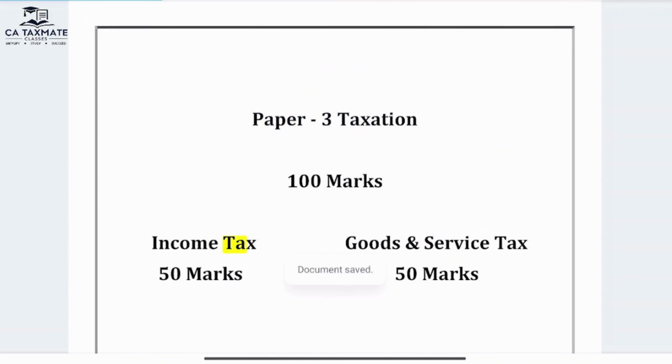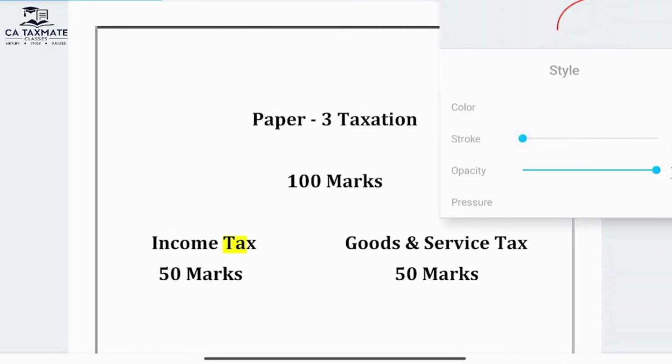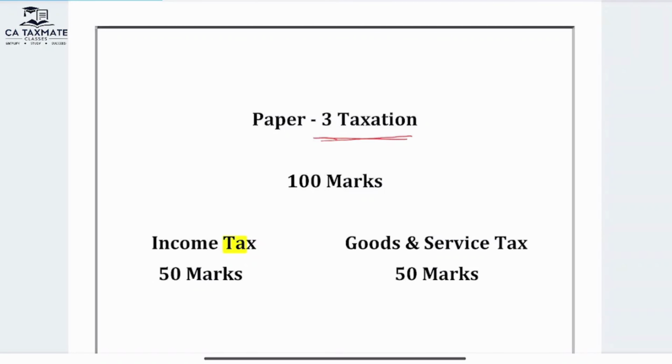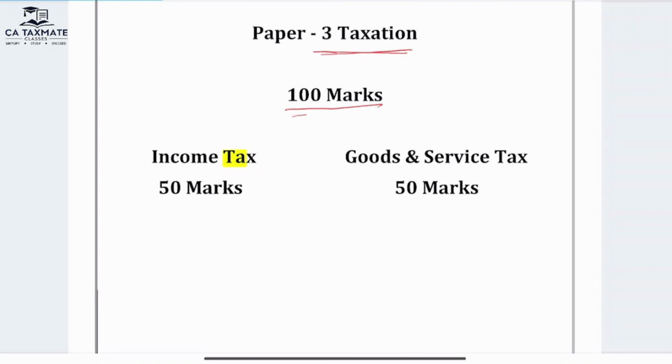As we all know, CA Intermediate has 6 papers. Group 1 has 3 papers, group 2 has 3 papers. In group 1, paper number 3 is taxation. Taxation will come for 100 marks, in Part A and Part B. Part A, income tax, will come for 50 marks. Part B, goods and service tax, will come for 50 marks.